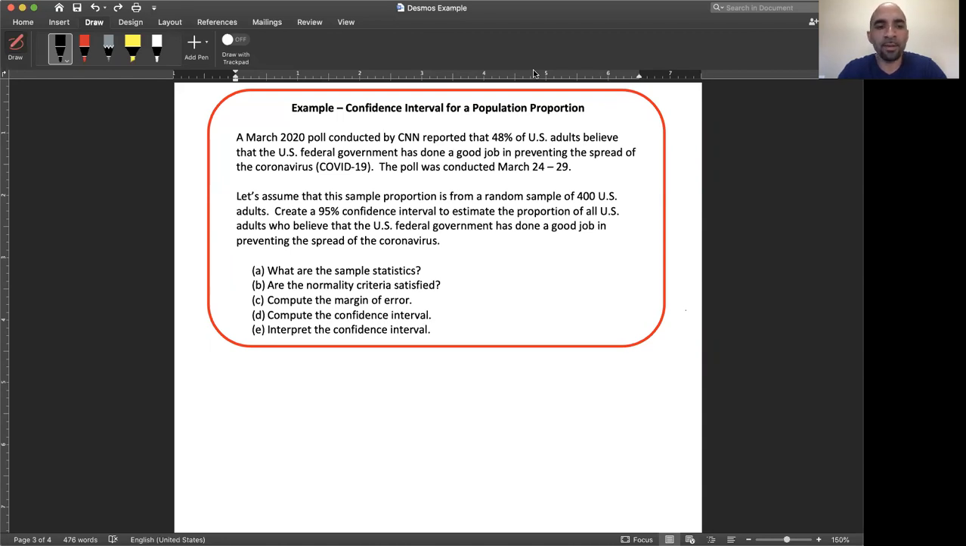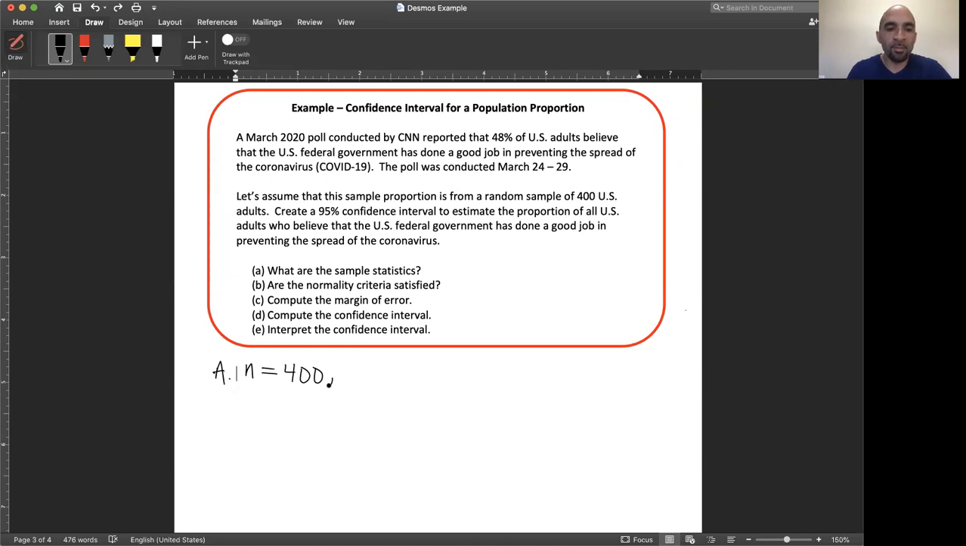We can follow these 5 steps below, and we want to begin by determining the sample statistics. So the sample statistics will be the sample size and the sample proportion. So in this situation, the sample size n would be 400 US adults. We're assuming that the sample is random, so it's 400 random adults from the United States population.